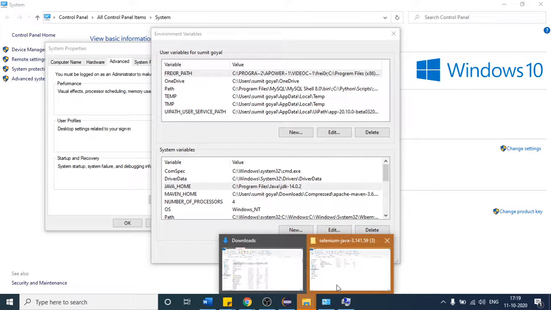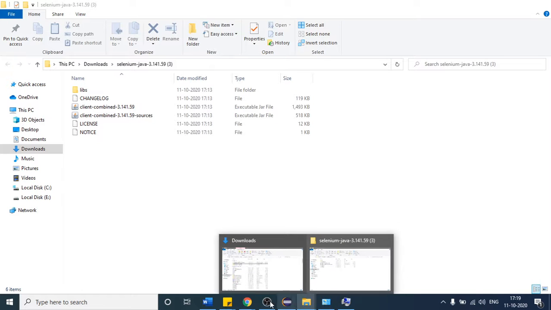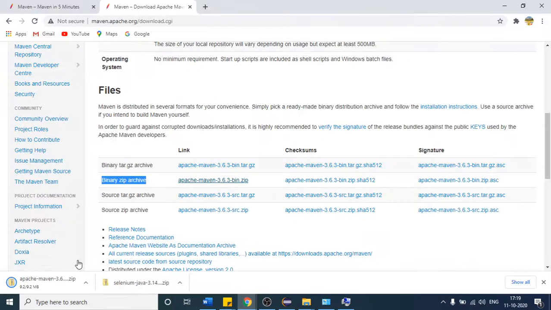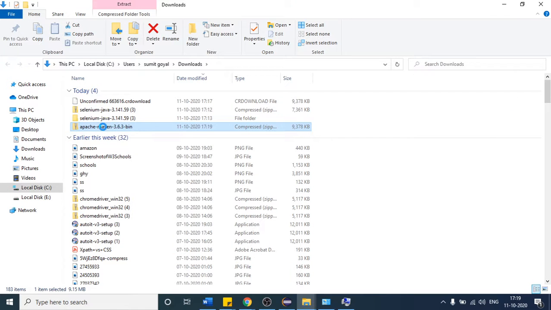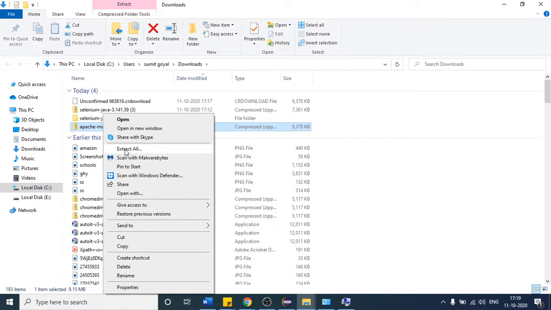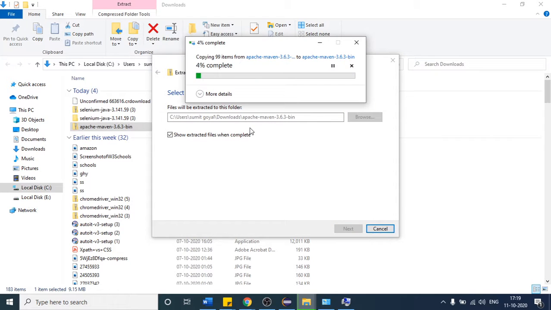I think the file has finished downloading. Open Chrome, I think it is here. Yes, the file has finished downloading, and after that, you extract it.